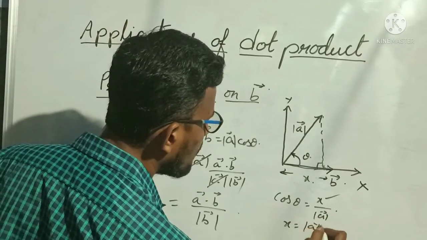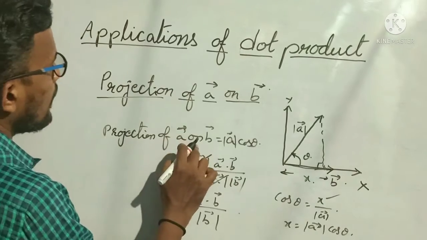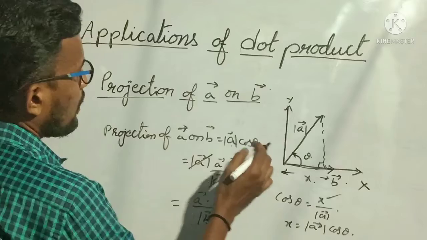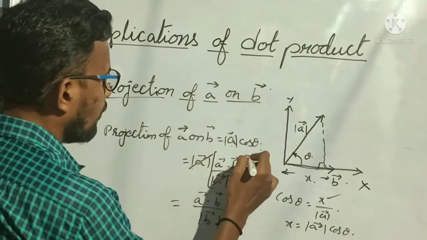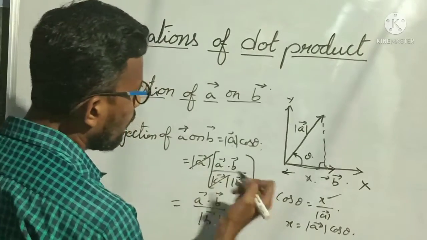X is equal to modulus of A into cos theta, right? The same I am writing here. Modulus of projection of A bar on B bar is equal to modulus of A cos theta, and we know the value of cos theta. Formula for cos theta is A bar dot B bar by modulus of A bar into modulus of B bar, right?